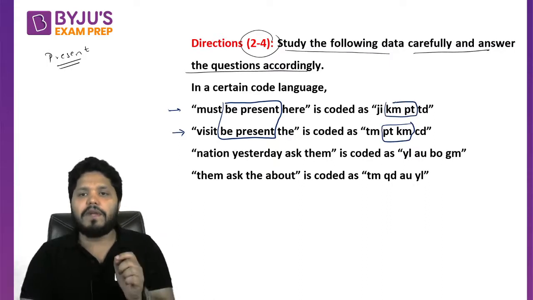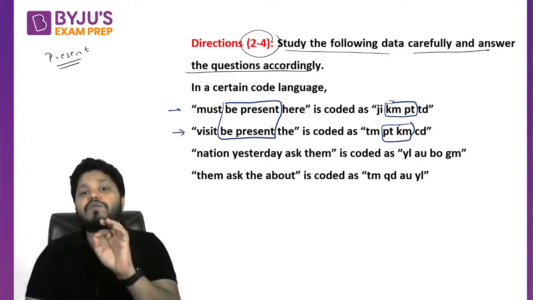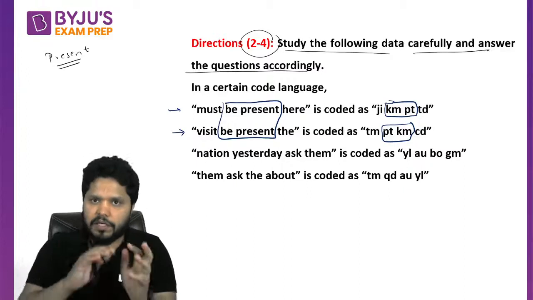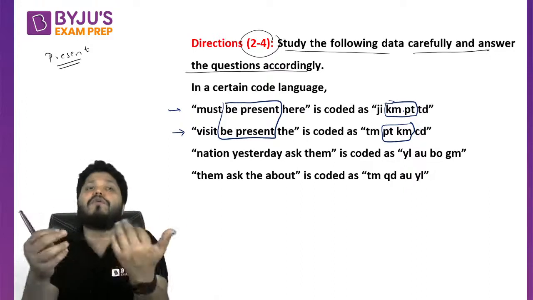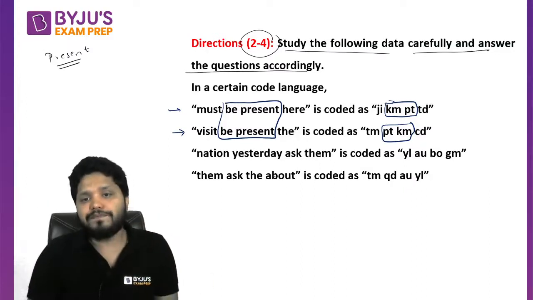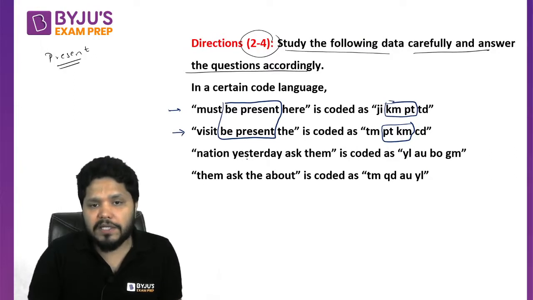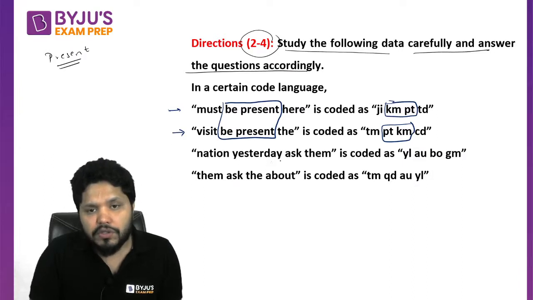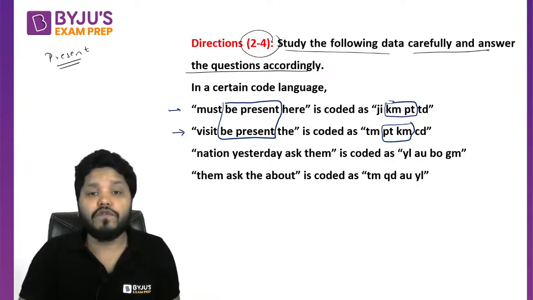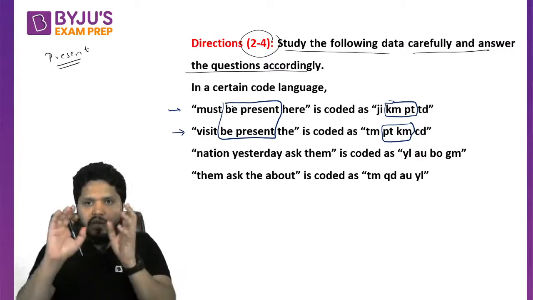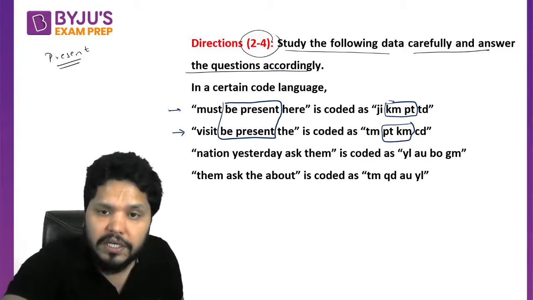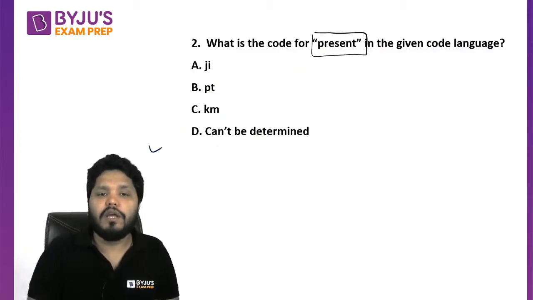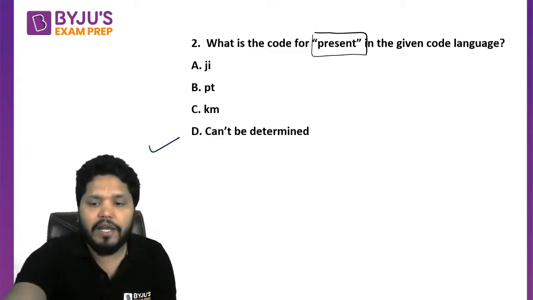So out of km and pt, one is going to be the code for present, correct? Why? Because 'be' and 'present', their code is km pt, but we do not know which is km, which is pt. For that, now you need to see, is 'be' present anywhere else? No sir, 'be' is not present anywhere else. Is present present anywhere else? No sir, present is also not present. So we cannot identify which code is for 'be' and which code is for present. We can say out of km or pt, anyone can be the answer, but we can't be sure about our answer. That is something we need to understand from here, and the answer for this question turns out to be can't be determined, because it can be pt or it can be km also.